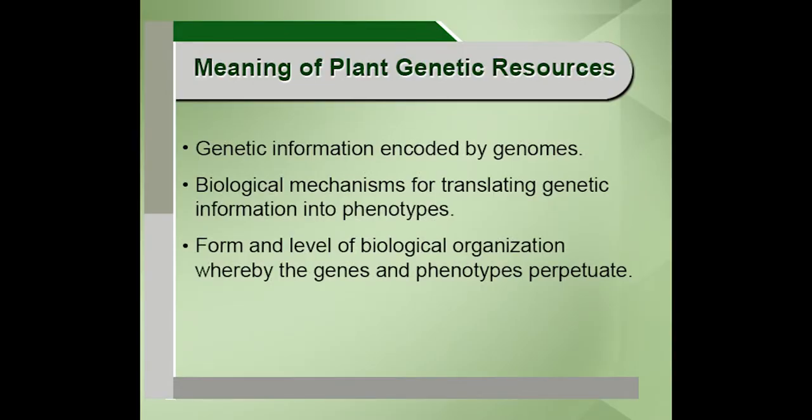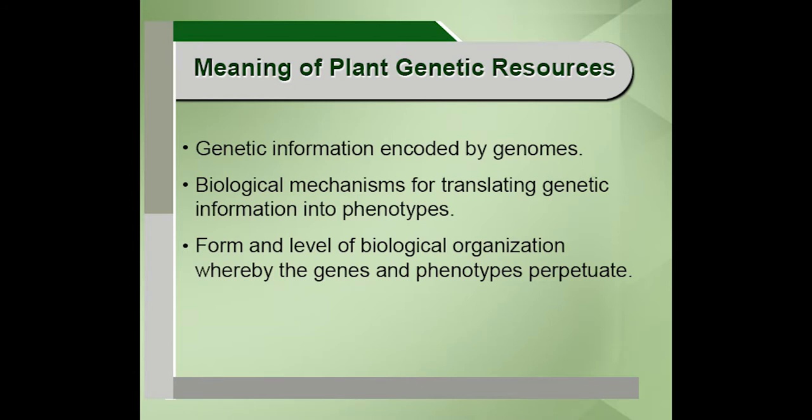Straight away, the underlying meaning of plant genetic resource is the genetic information encoded by the genomes.